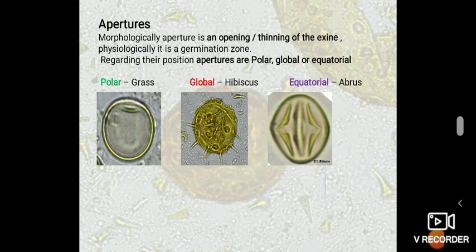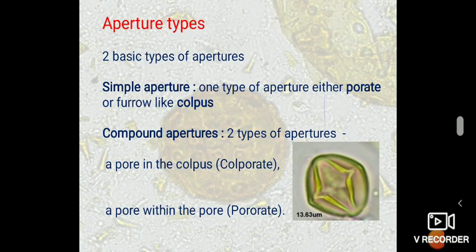Coming to apertures, morphologically, apertures are an opening or thinning of the exine. Physiologically, it is a germination zone. Regarding their position, apertures are polar, global, or equatorial, and are present in different plant species. Two basic types of apertures are noticed: simple apertures as well as compound apertures.